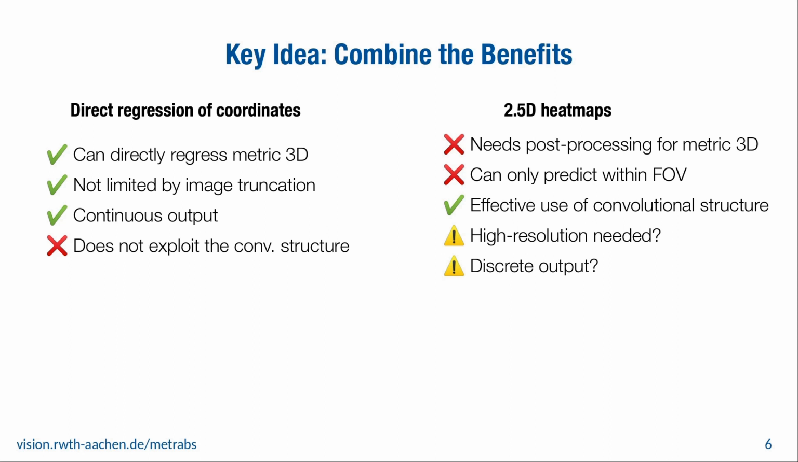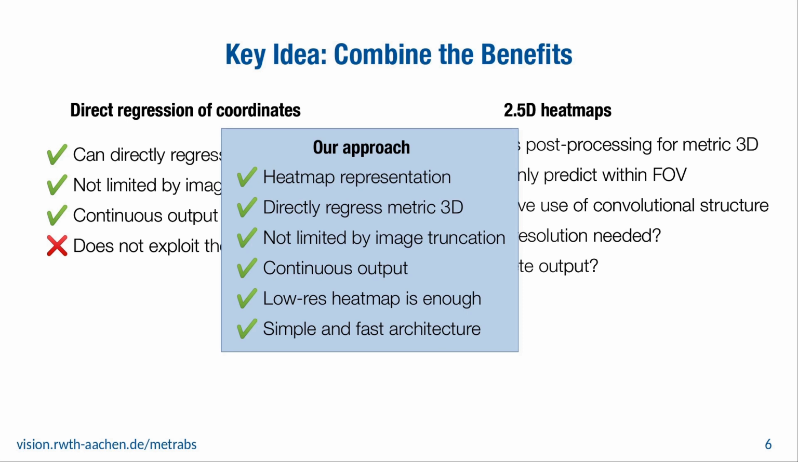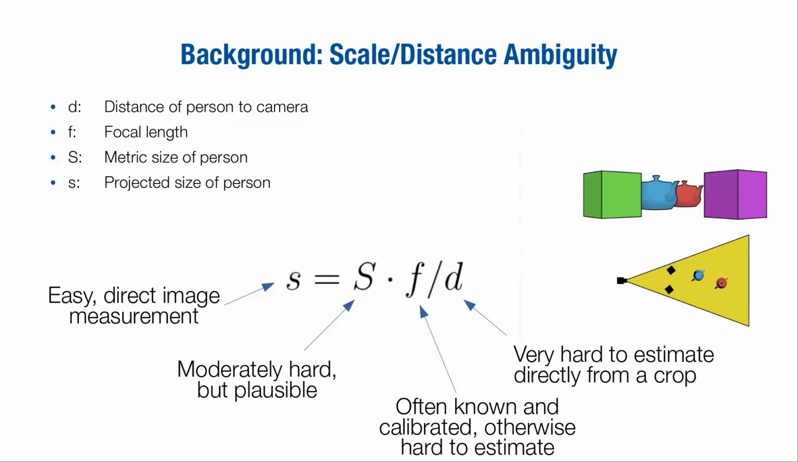So how can we get the benefits from both of these paradigms? In our approach, we want a heat map representation that can directly encode the metric scale skeleton, not limited by the image bounds. Also, it should be simple and fast, even with low-resolution heat maps. So what exactly is involved in estimating a metric scale pose? The most important quantities are the person distance, the focal length, the projected size, and the metric size of the person. Out of these, the projected size is easily visible from the image. The metric size may be approximately estimated from an image crop.